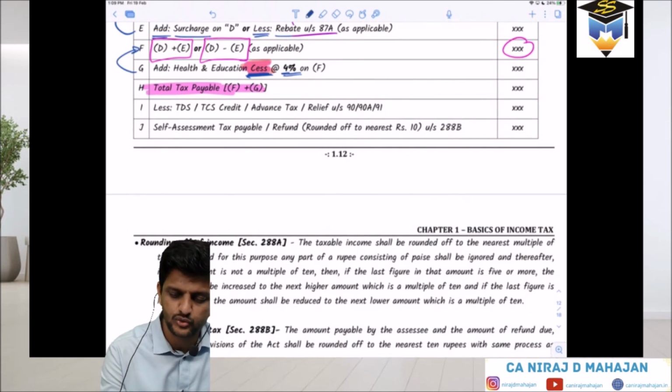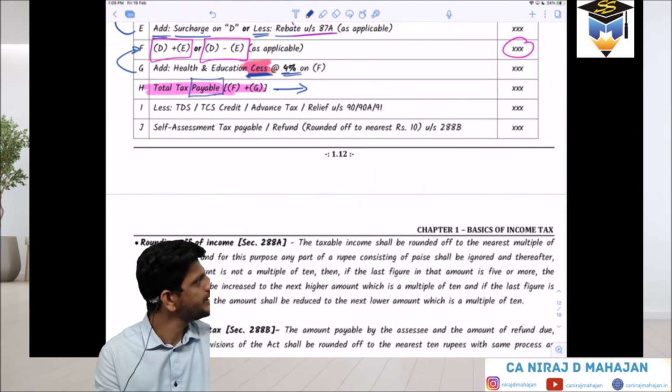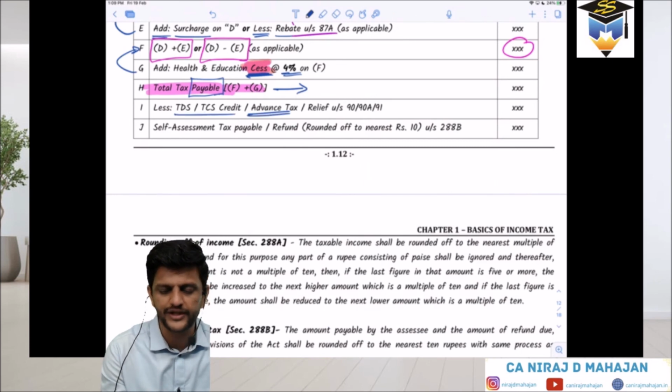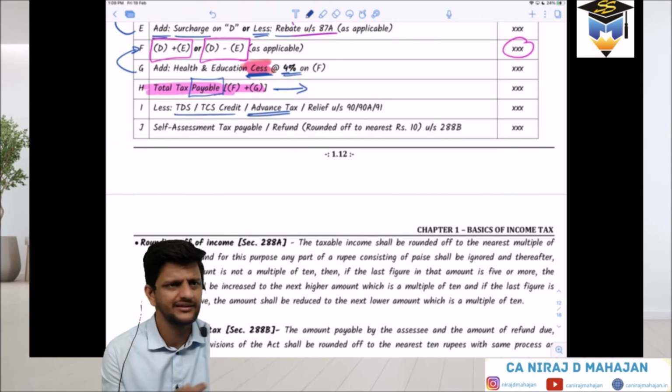Now we are aware, total tax payable. What did I say? Payable. Okay? Total tax payable. But let us say if at all you have already paid some taxes, by TDS, TCS, whatever, that will also come later.